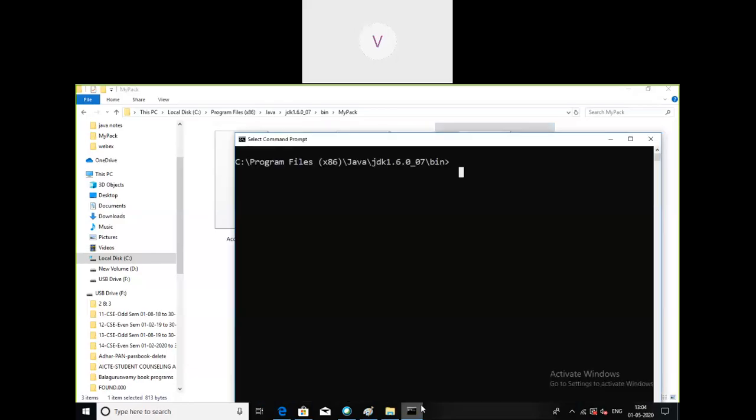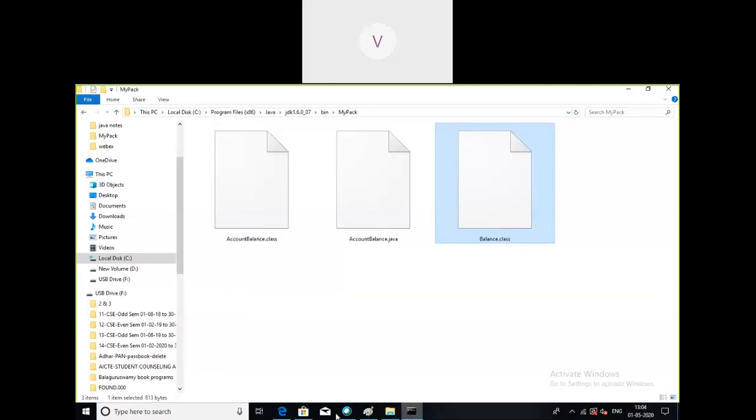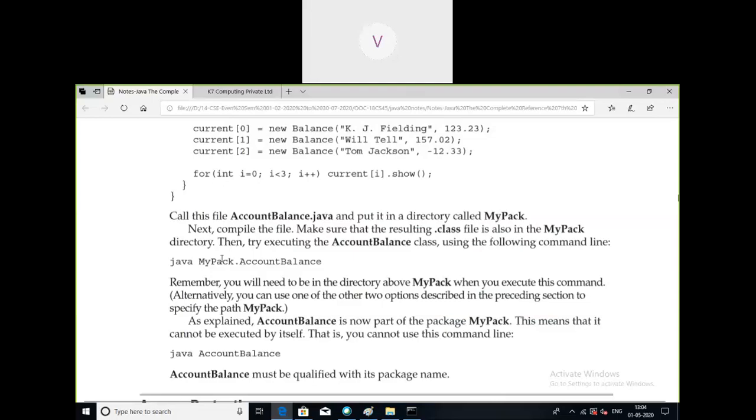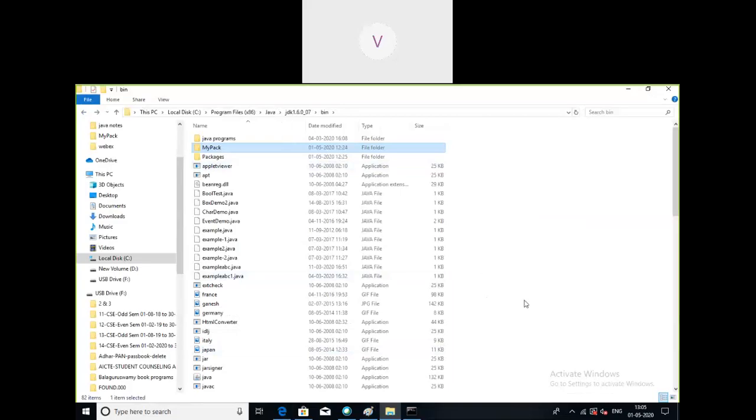Okay, first thing is, how do we compile? Two ways are there for compiling. Either you compile it from the bin folder, and once you compile the source file, you will get 2 bytecodes at this location. So what are the 2 bytecodes we'll get?